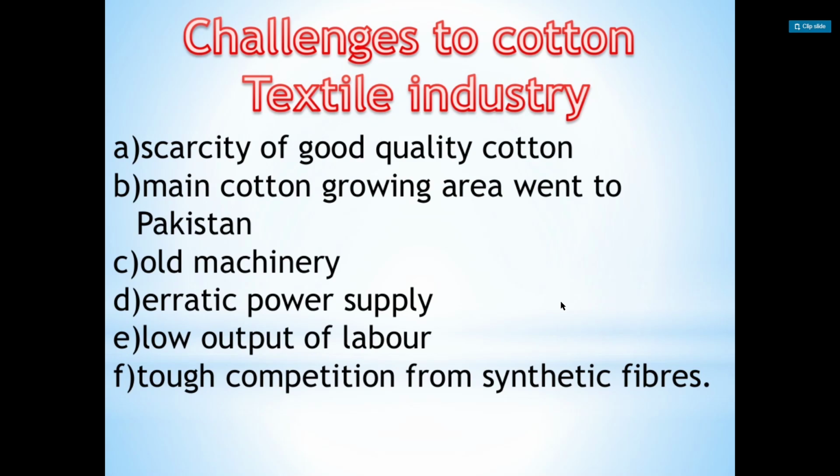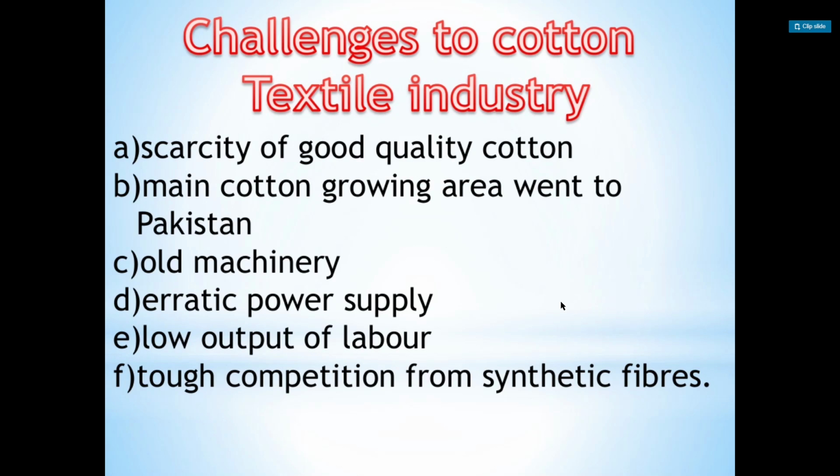Many of our areas have gone away to Pakistan. The old machinery in which our cotton textile industry is working is of an old type. So the latest technology and latest machinery need to be set up. Erratic power supply, shortage or cut off of power supply, and low output of labor are also challenges.